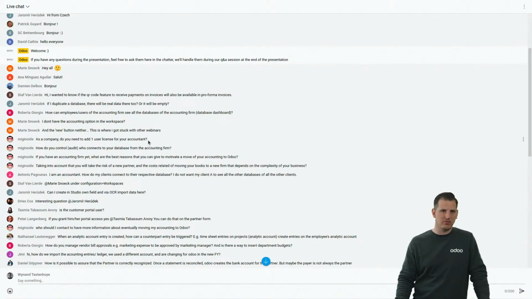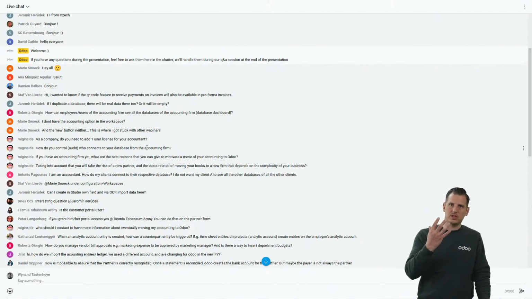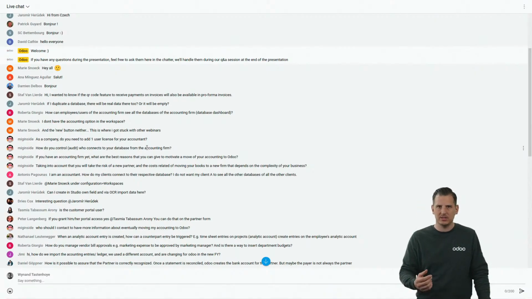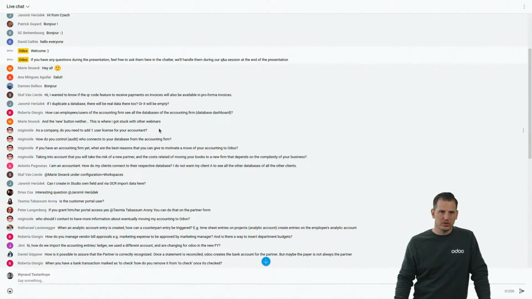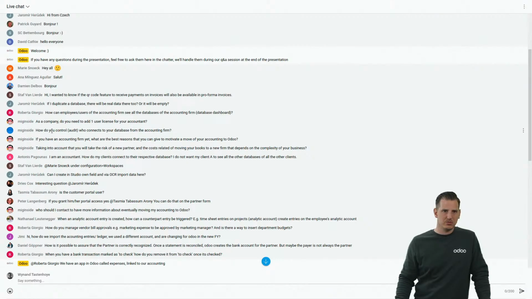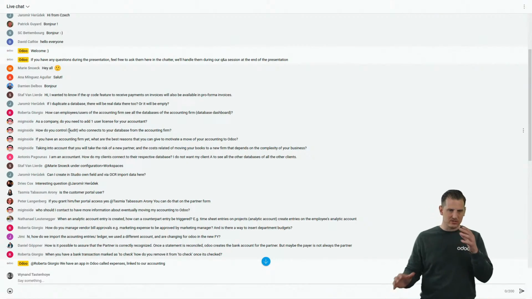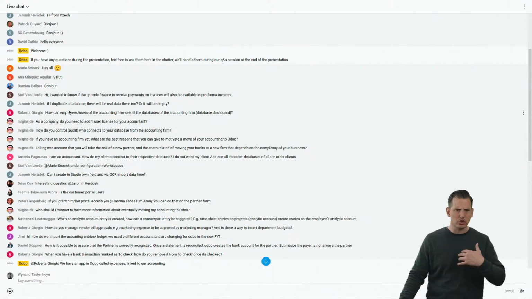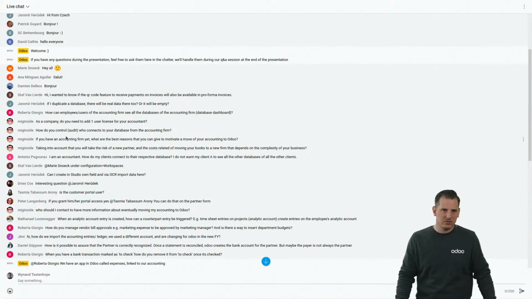It's actually already free for accountants because we want to make sure that every single user of the accounting firm can see the customers in his databases and can track the different operations they do. So yes, it's already done, but there are some conditions, and best would be to discuss it with your business advisor. It's not yet completely explained to all of them, but it's something, yes, that will come very soon.